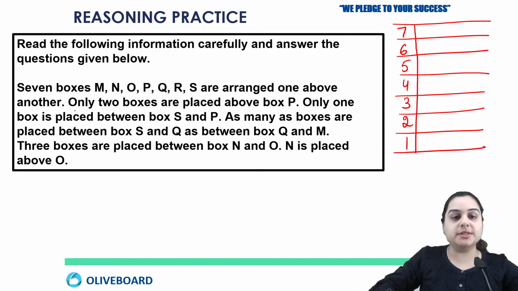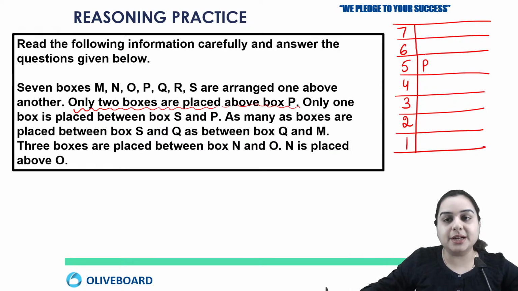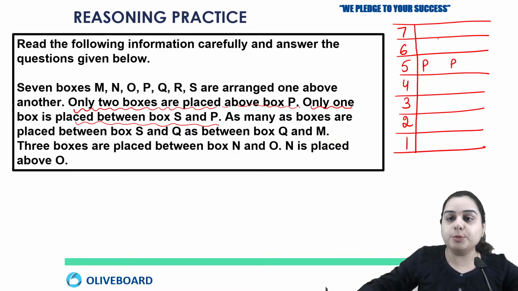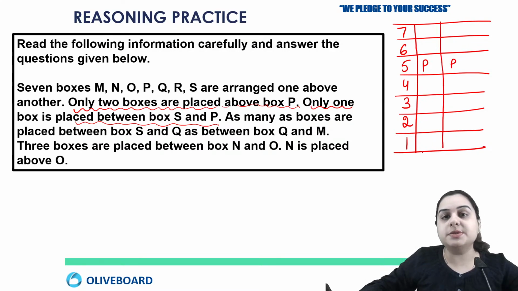Now the first information is that only 2 boxes are placed above box P. So above P you have only 2 boxes, means P will be coming on position number 5, so that we maintain 2 blank positions above P. Next we have only 1 box is placed between S and P. So S can come above P or S can come below P. So here we have 2 possibilities. So we are simply going to make 2 solutions for 2 possibilities. Either S can come on position number 7 or S can come on position number 3.